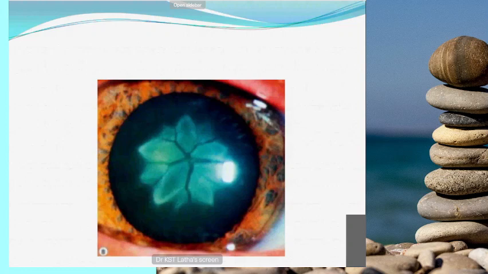This is homework for you. Can one of you identify this slide? What is the name and what are the causes? Rosette cataract. Yes, very good. This is rosette cataract. It resembles a flower petal. What is the cause? Blunt injury. Yes, very good. Otherwise, you can call it a closed globe injury. Very good. Next.